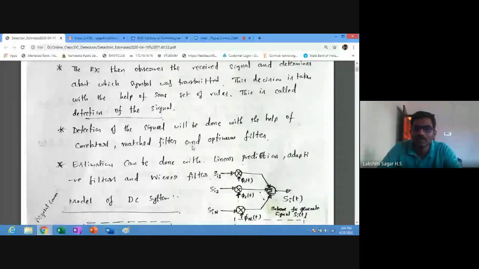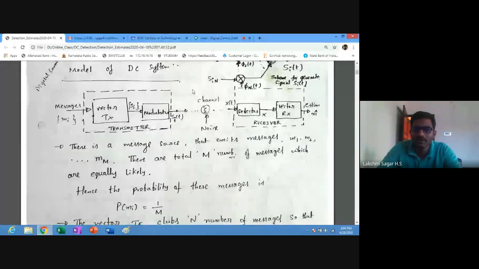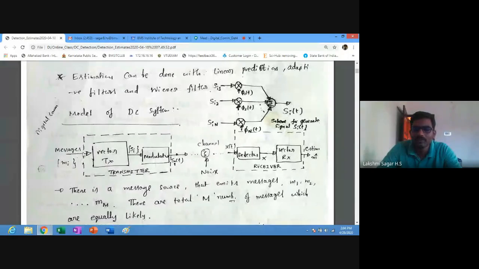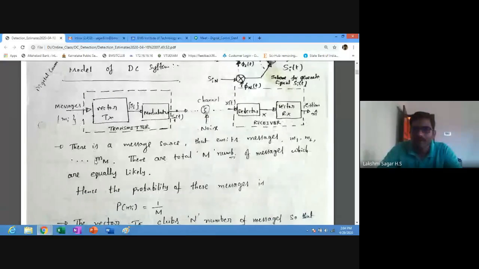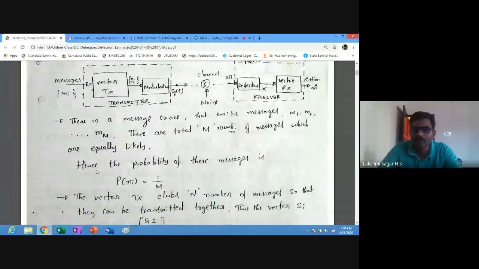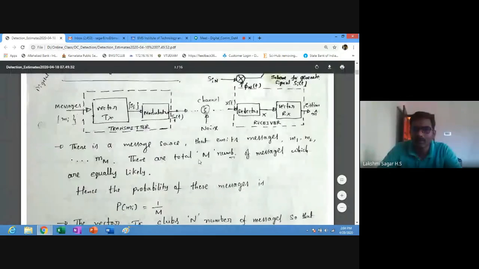This is the model of digital communication systems. We have already discussed this one. The input message signal is mi, where i varies from 1 to M. We have M messages, and each message is equally likely. If there are 10 message symbols, then the probability of each is 1 by 10. So in total M messages are given as input to the vector transmitter.